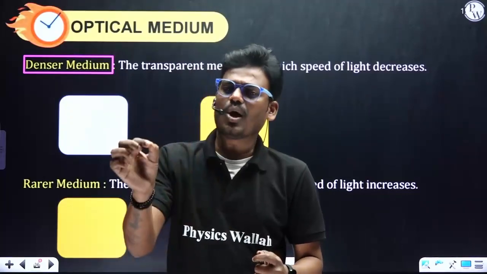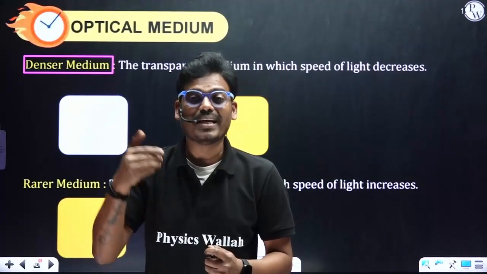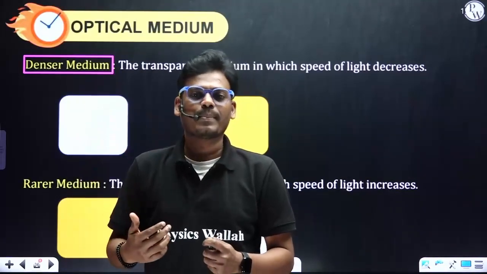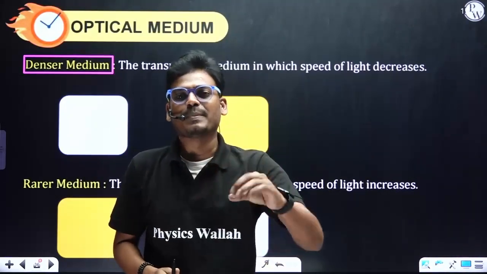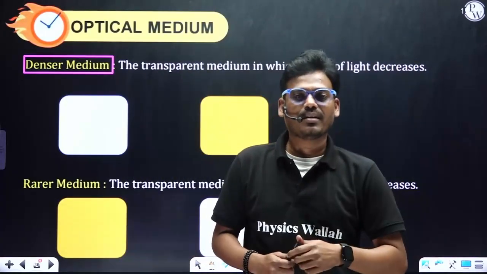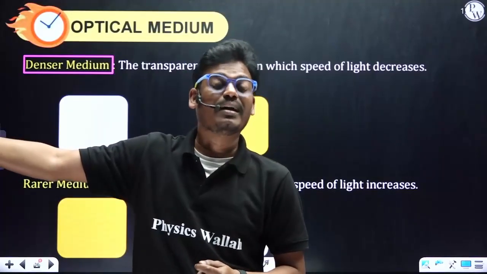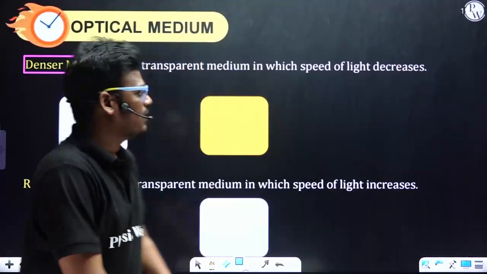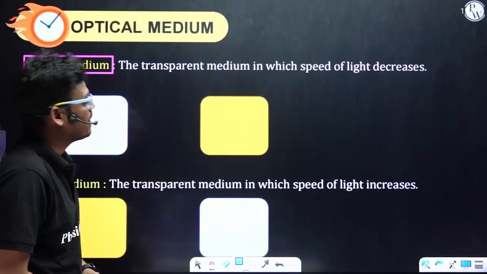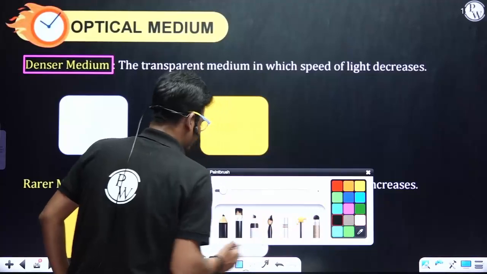So we are talking about the speed of light. Based on the speed of light, we have differentiated two optical mediums. The medium in which the speed of light increases is called a rarer medium. The medium in which the speed of light decreases is called a denser medium. So here you can see the transparent medium in which the speed of light decreases. Let me consider an example.